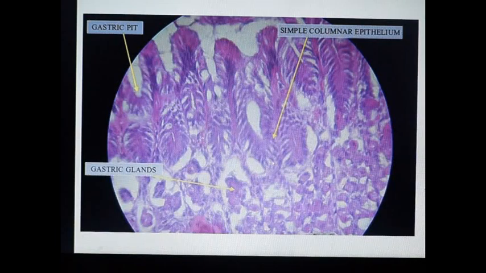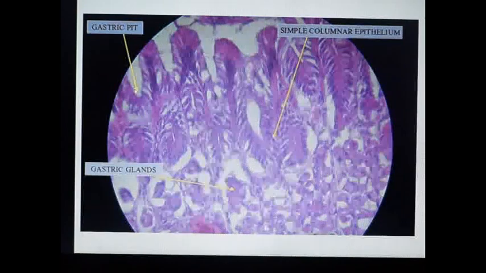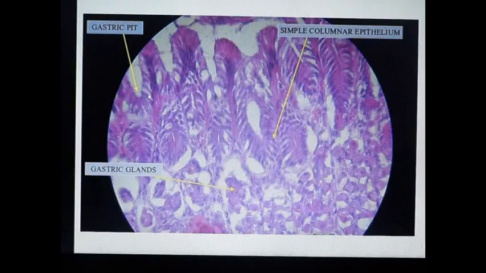which also secretes mucus, and the gastric pits are shallow in the fundus and continue to form the gastric glands. And here we can see nice pink beaded cells, which are called parietal cells or oxyntic cells.